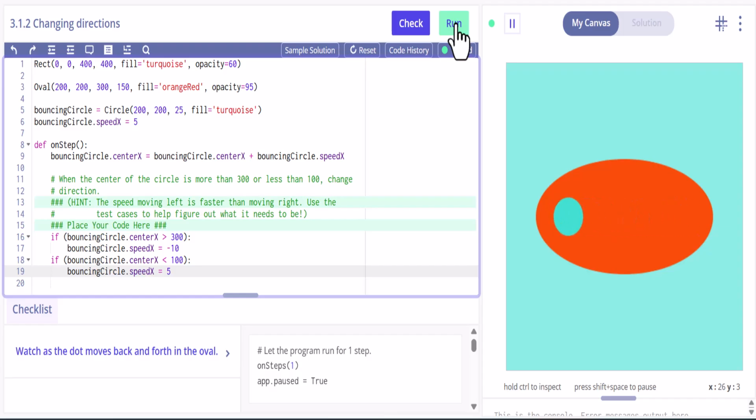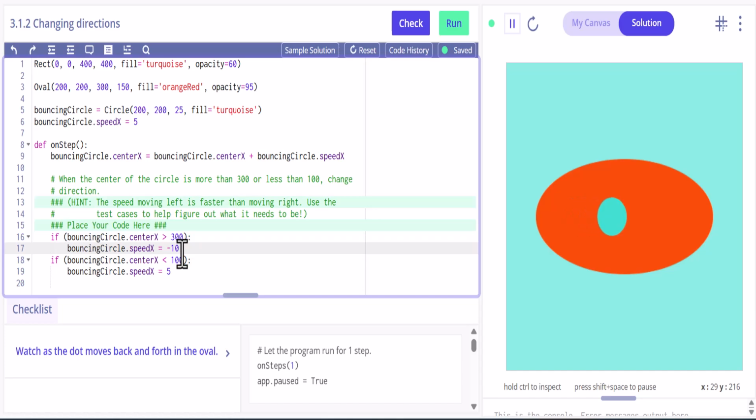Perfect. Now if we look at the solution, it feels like that might be a touch faster. So let's make this 12. All right, now let's try it again. Yeah, that seems to look a little better. All right. So not too bad, aside from my spelling errors here. All right, hopefully those help you with your coding. Good luck.